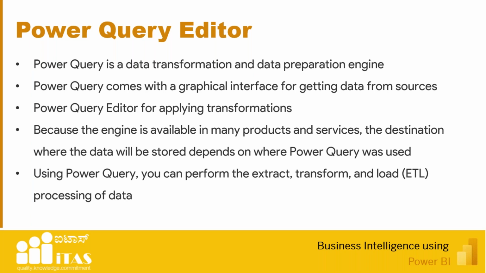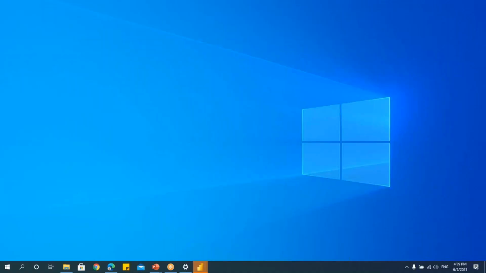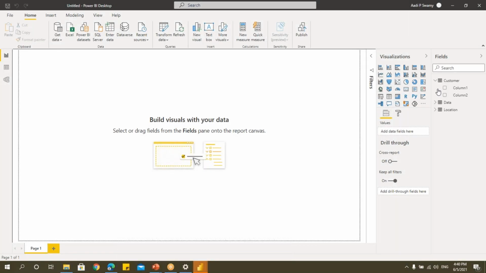All right. So instead of going through all these things, I'll show you practically how this Power Query Editor will help us in modifying the data. Here we have the problem, that is Column 1 and Column 2. We need to modify this. We could have modified it in the beginning, but just to show you how Power Query Editor works, I took this data here and showed what problems you'll face if the data is not cleaned.